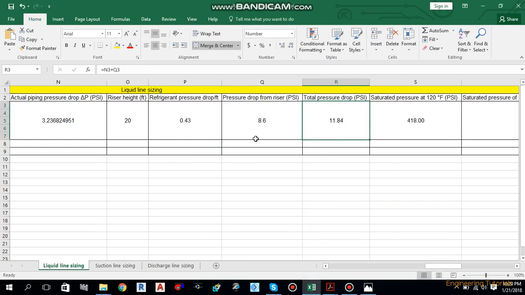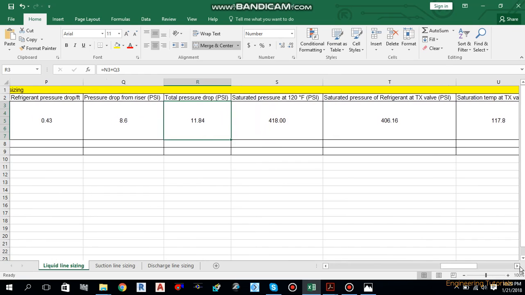So let's move forward. We have calculated the pressure drop from the riser. Now we have to calculate the total pressure drop in the liquid line. In order to calculate this total pressure drop, you have to sum the actual piping pressure drop plus the pressure drop from the riser. Adding these two together, you will get the total piping pressure drop. So 3.23 plus 8.6, you will get 11.83 psi. So move forward.